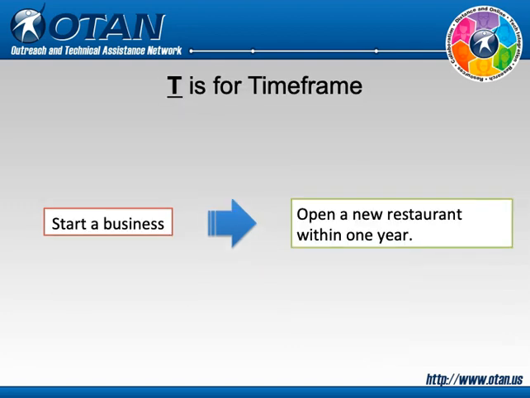The last element of a SMART goal is time frame. A goal is more likely to be achieved with a defined target date. A goal such as "start a business" does not give us a time frame at all. Rather, if we change the goal to "open a new restaurant within 1 year," we now have a target date.